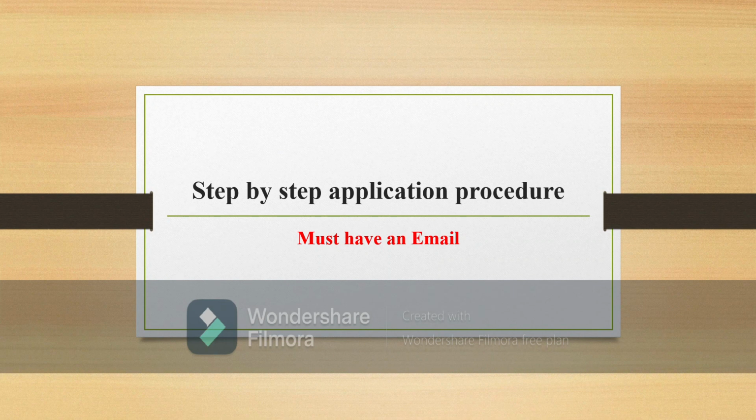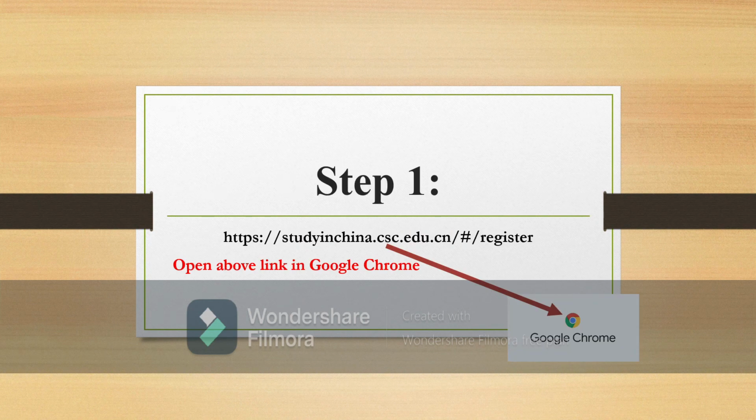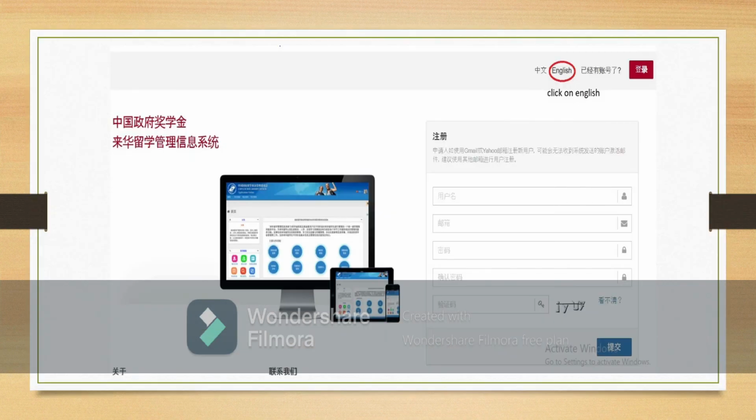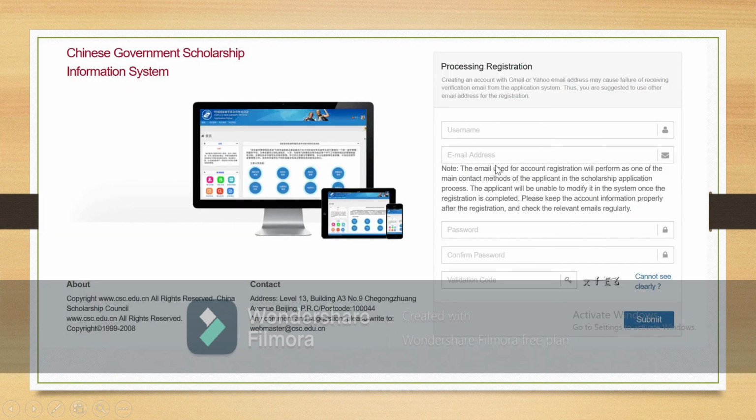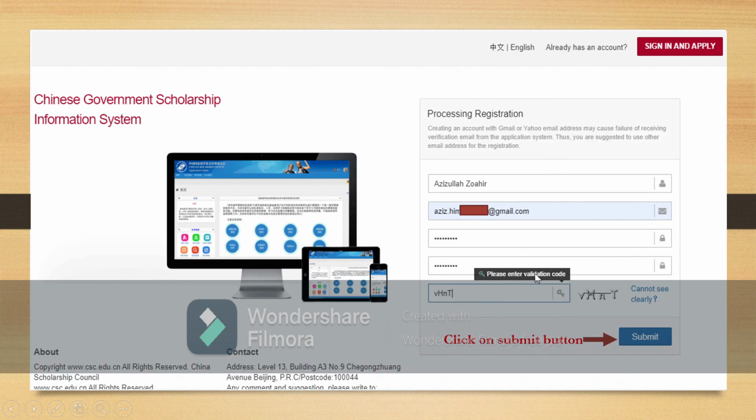Before starting the application procedure, you must have an email, because the application procedure is completely online and completely free. Step 1. Open this link in Google Chrome, and the link is given in the description. To convert the Chinese into English, just click on the English button and fill in all this information like this, and then click on the submit button.